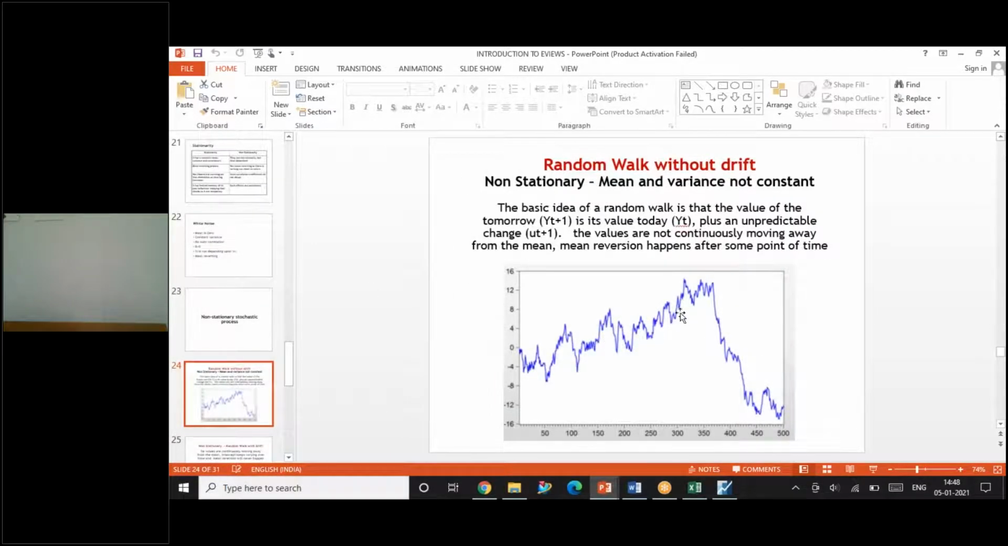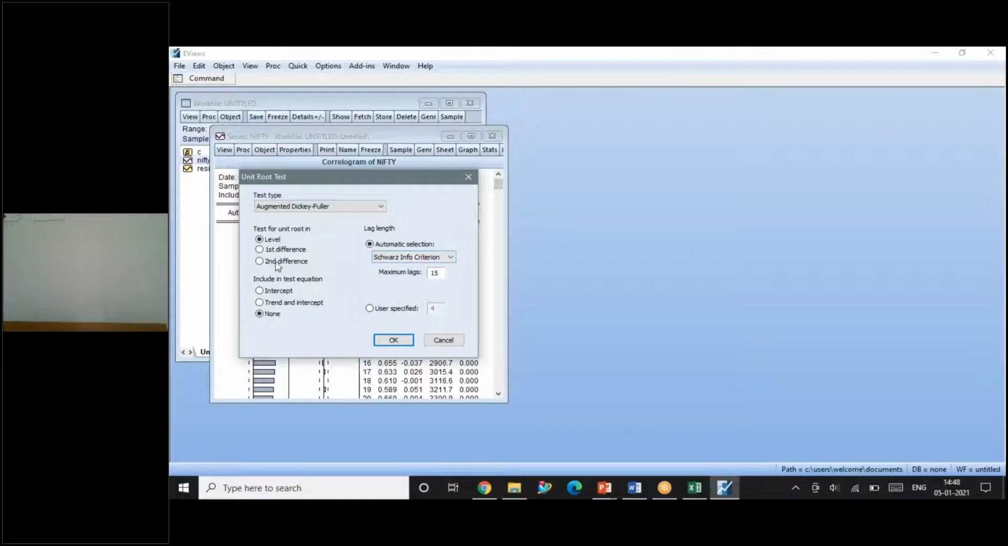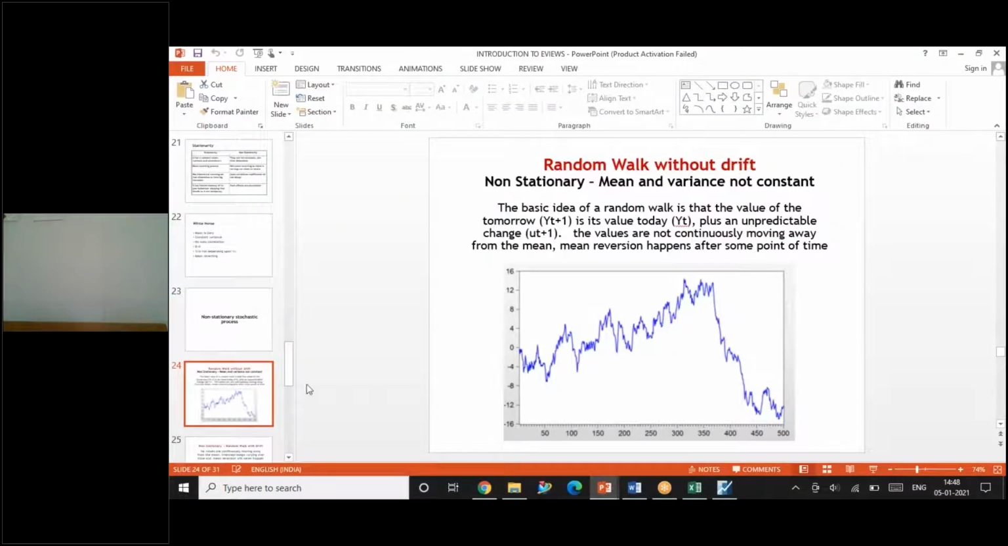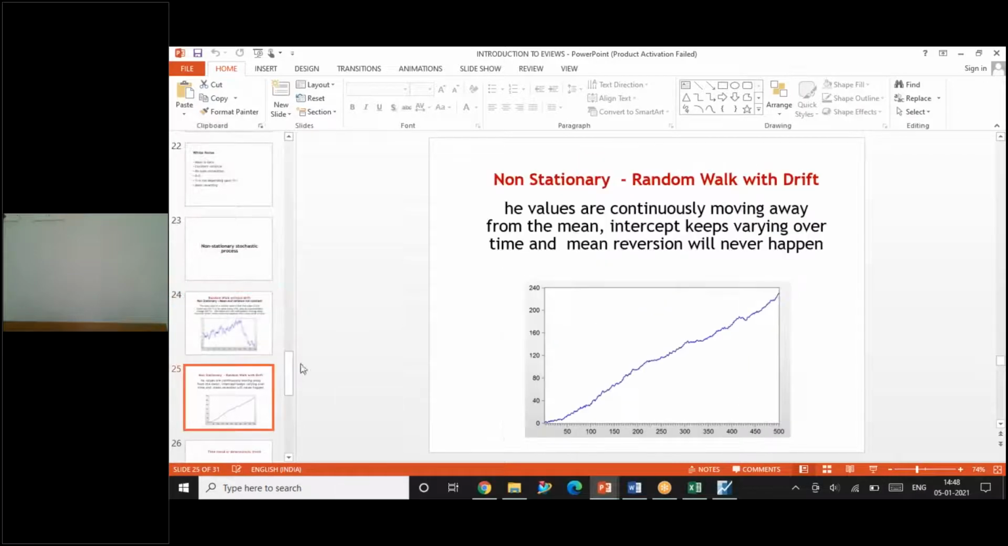See, this is how the random walk without drift will look. If you see a graph like this, this graph has the quality of random walk without drift. When you are performing the unit root test in EViews, in the trend equation where it is asking for intercept, trend and intercept, and none, you have to choose only none.